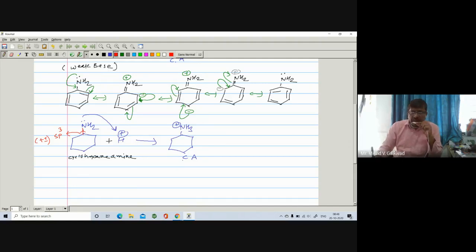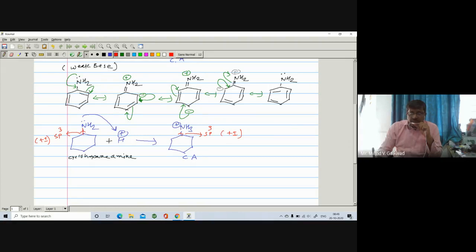After formation of the conjugate acid, again you see that nitrogen has a positive charge, and this carbon is sp3 hybridized. It exhibits a plus I effect, so electrons are donated to the nitrogen.